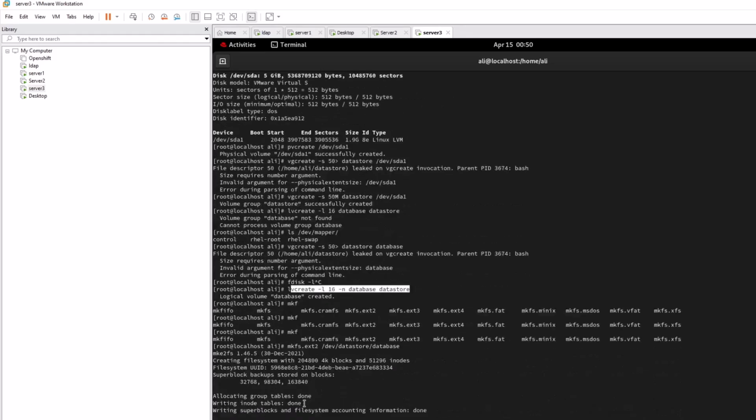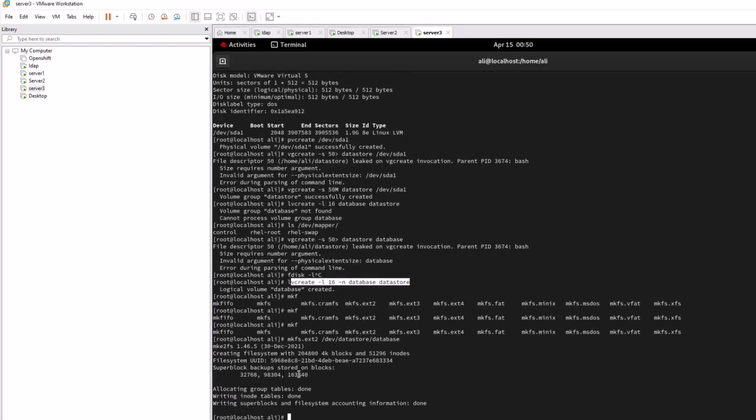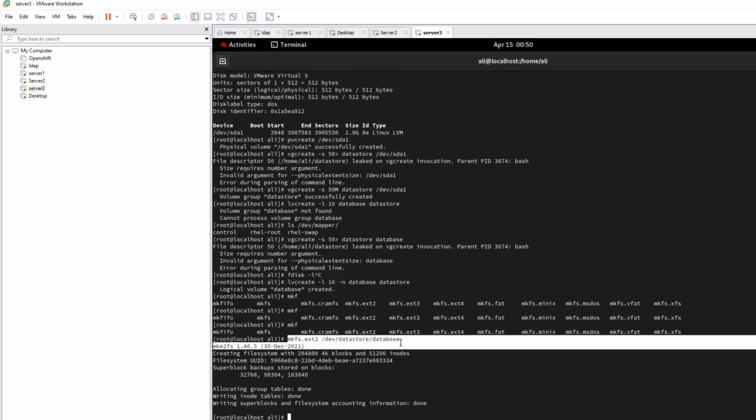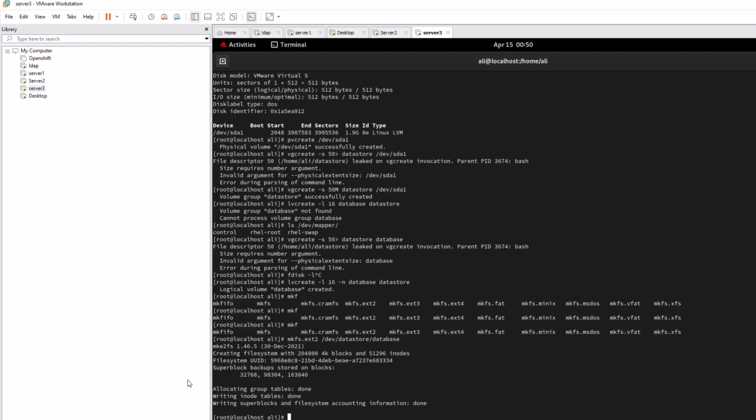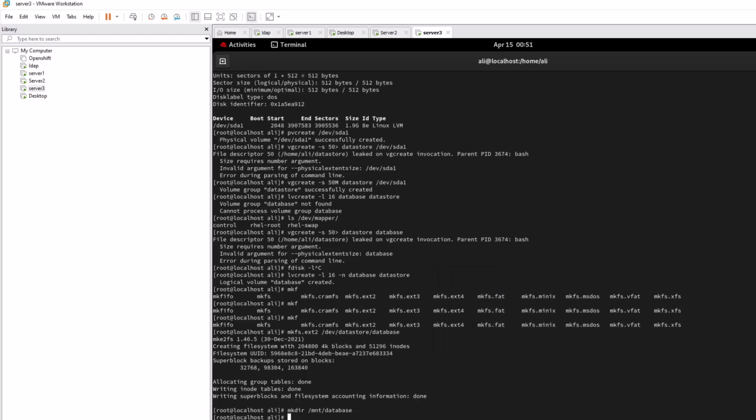And then you have to format it. You have to make sure you remember to format it. Once it's formatted, for the further step, they will ask you to mount it under, I think /mnt, I don't remember. You have to read your instructions. So I just create this directory, and I'm going to mount it. In the exam, I will show you how you can mount it.